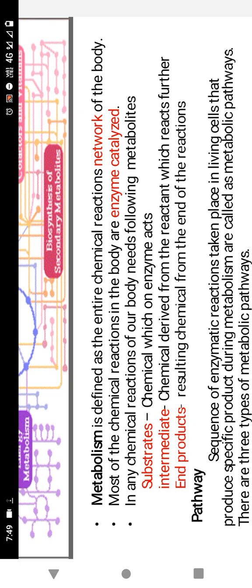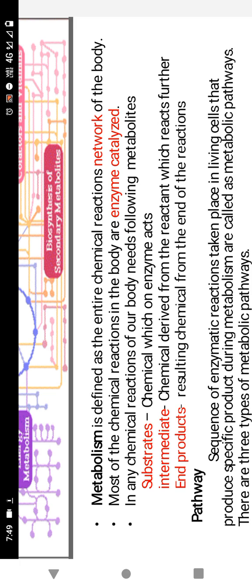These are the three components needed to run the metabolic pathways. First one, substrate. The chemical on which the enzyme acts is known as the substrate. The substrate is converted into, or degraded into, or is the precursor to produce another, so that is considered a substrate. The next one, intermediate. Intermediates are the substances produced from the reactions, or the end product. These are called intermediates.